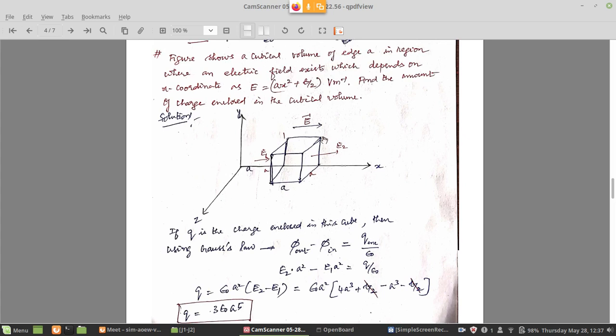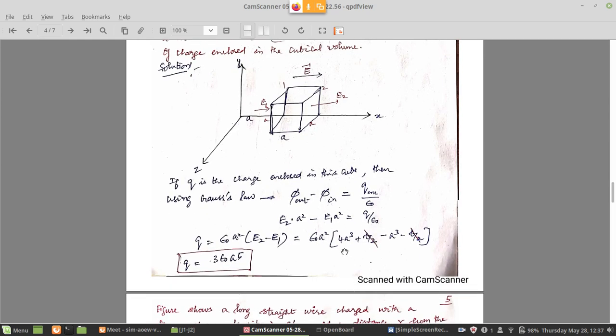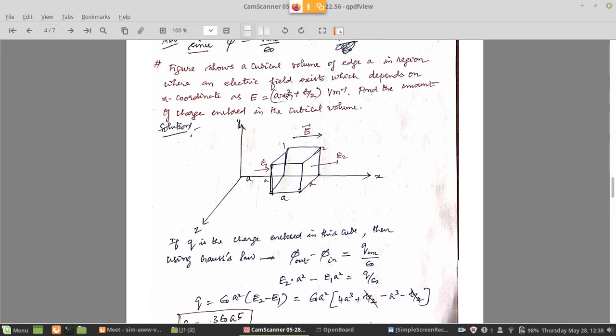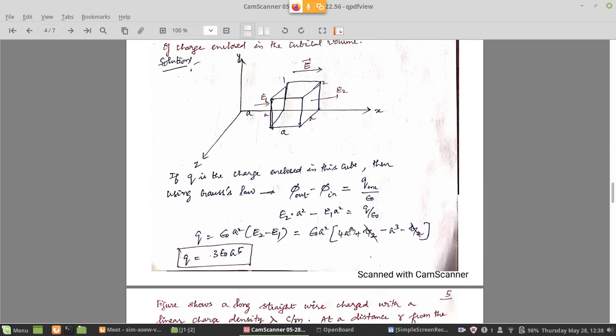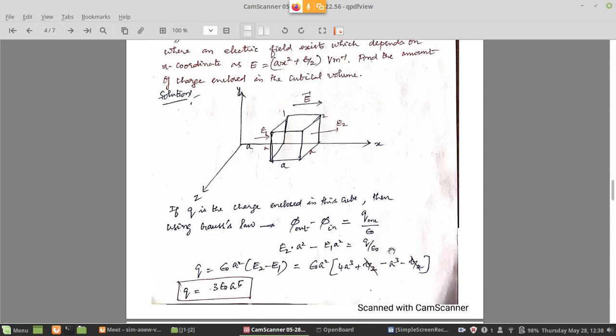So if you substitute for a and x squared, that is 2a squared, you will get 4a squared for that. X square is there in the function, right? X is 2a, so it's 4a square multiplied by another a is 4a cube, so you get 4a cube plus the constant b by 2 is added, so it is E2 over.